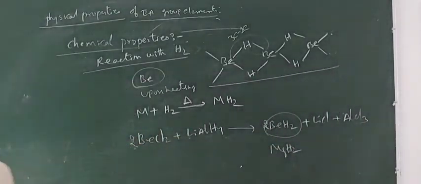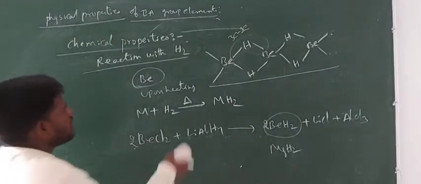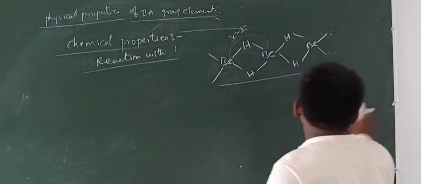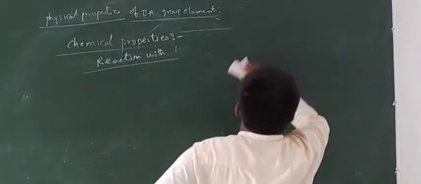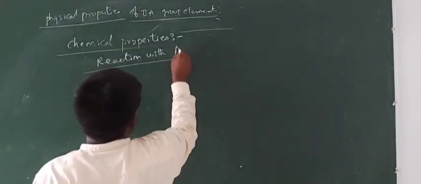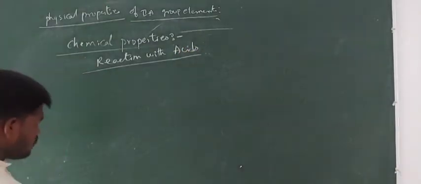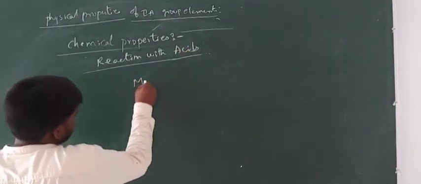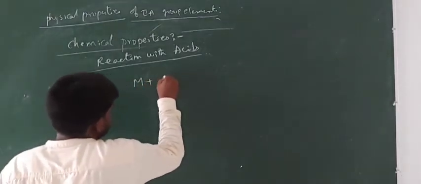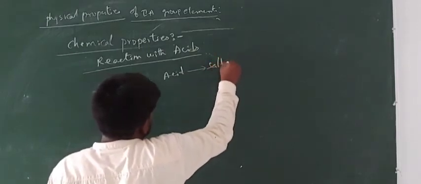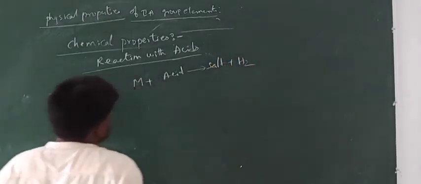And the next one, reaction with acids. When the second A group elements are treated with acids, they give salt plus hydrogen gas.